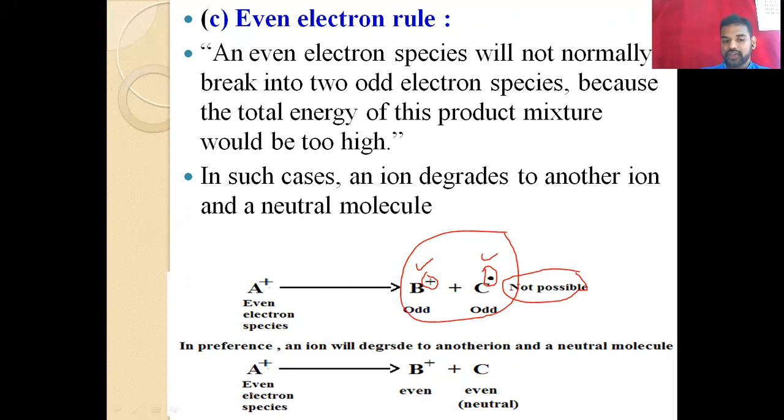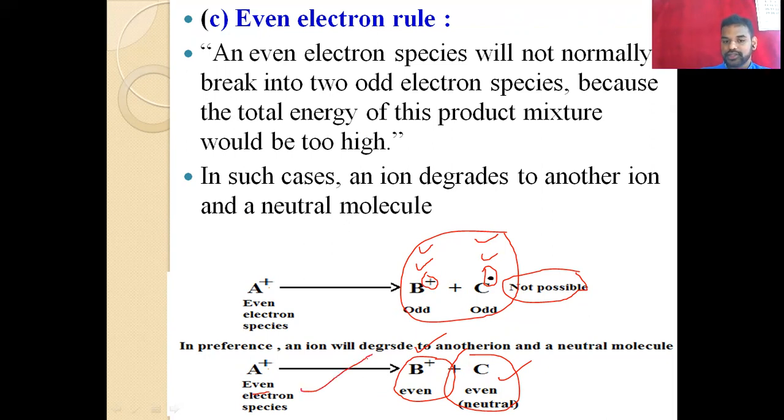So if they have the even electron, they undergo heterolytic cleavage. That means one will get the charge and another one will get the neutral. So here it is charged, that means it is unstable, but compound C, which is neutral, its stability is high. So in that case, it is possible. But here both have the charge and radical. In this case, their stability becomes very low. So they undergo this type.